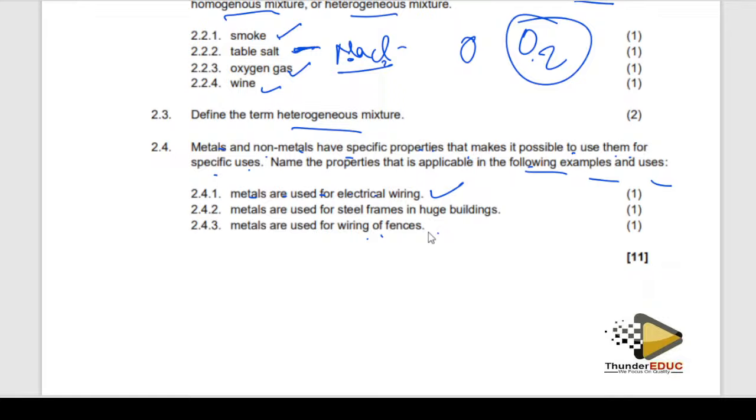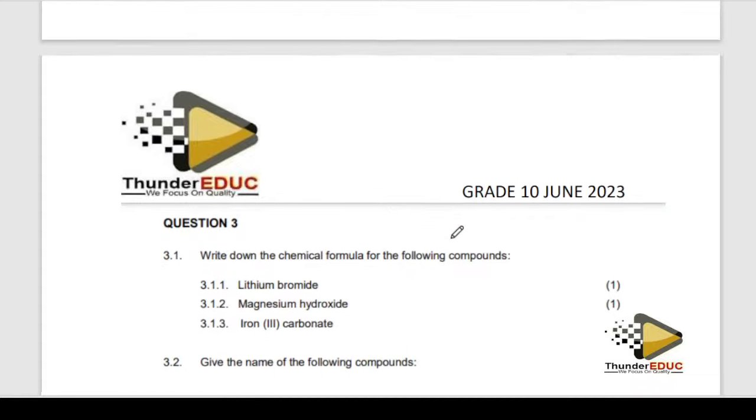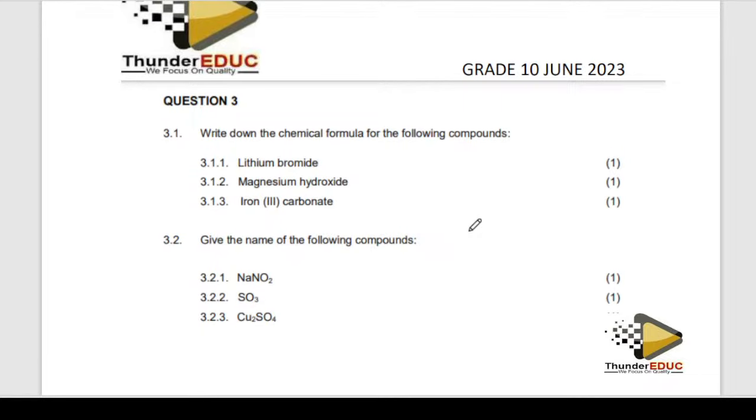When you say ductile, it means that it can be modified into small wires. When you say malleable, it can be modified into other shapes. When you say brittle, it means that it can break easily. But you don't just say brittle before you have identified what causes it to be brittle. So make sure that you know that.